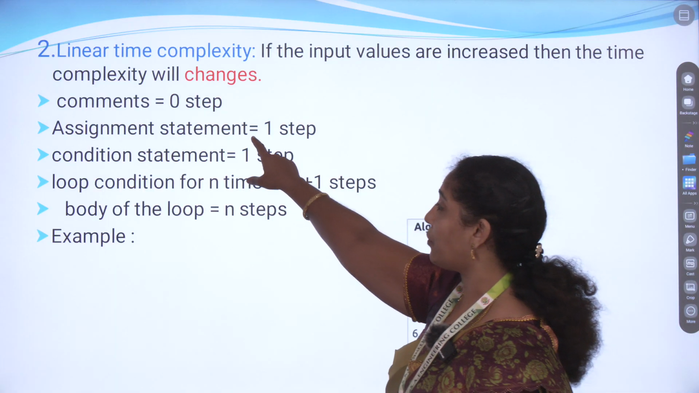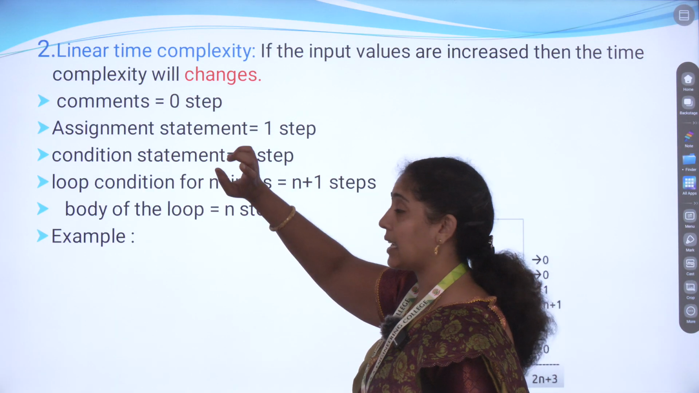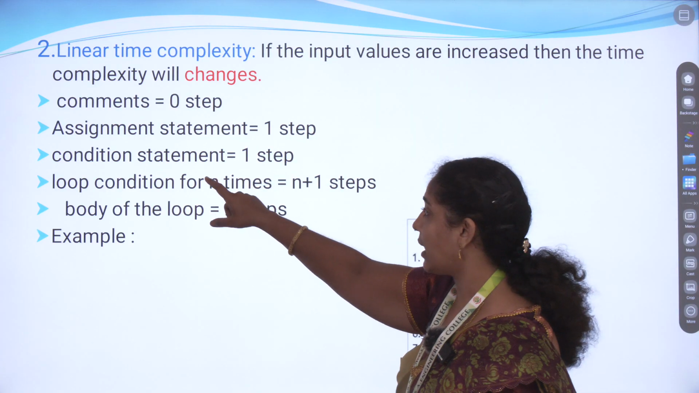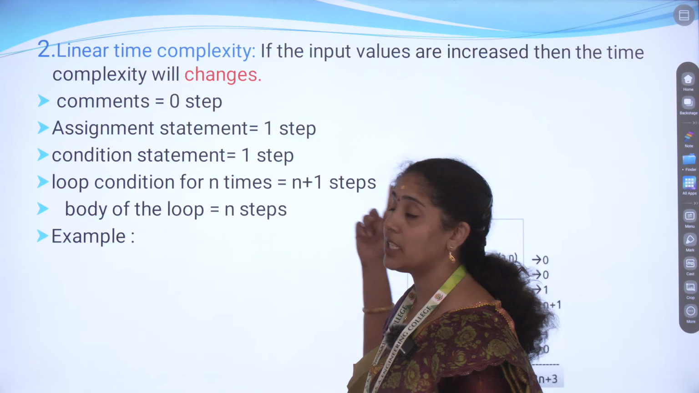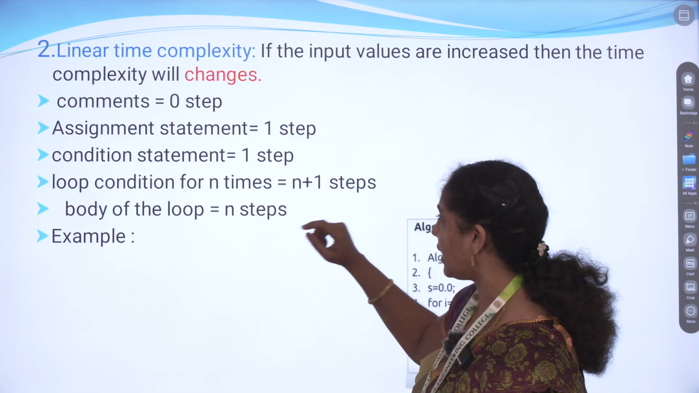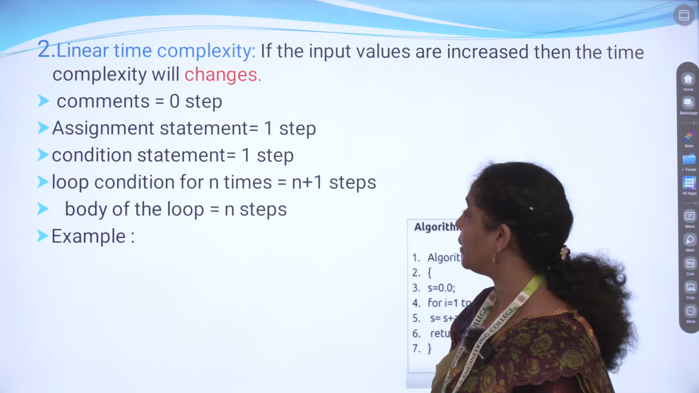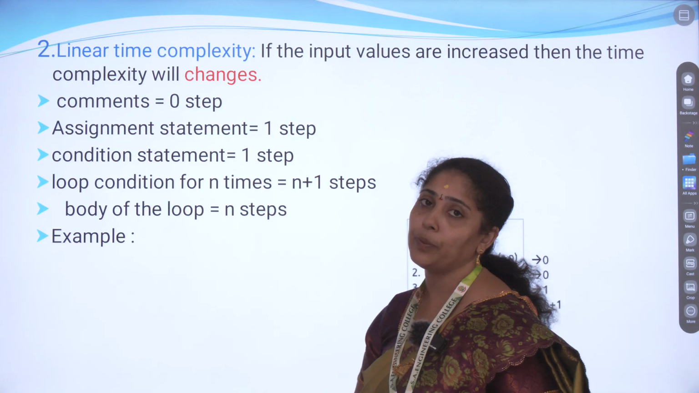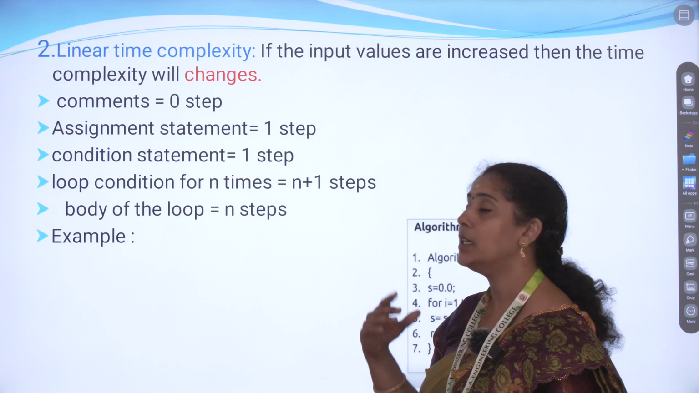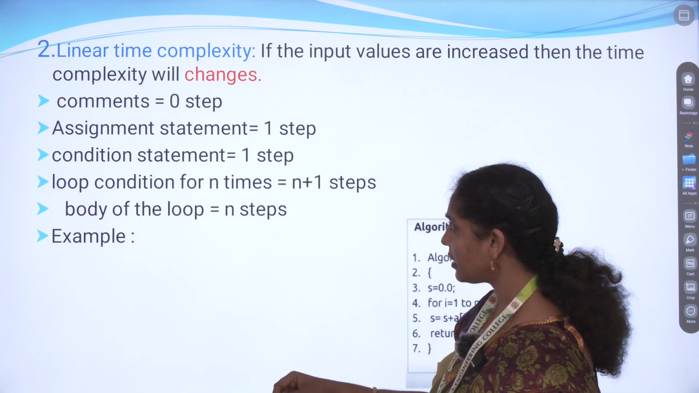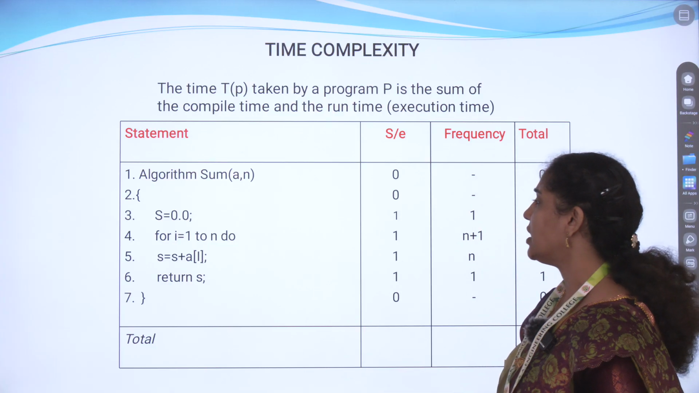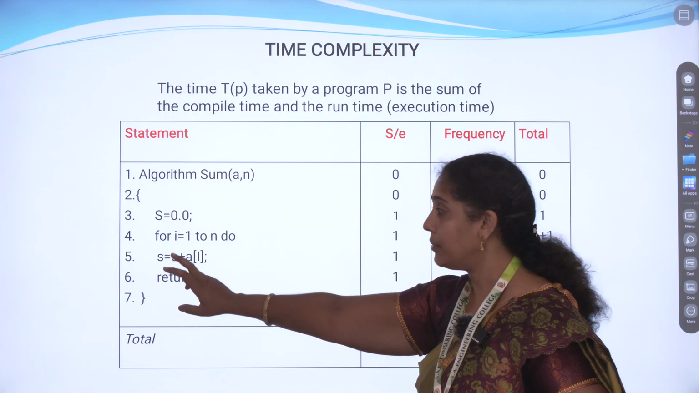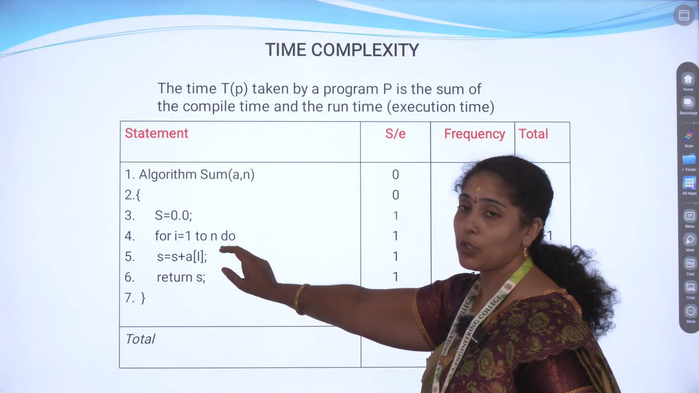As I already told you, for the comments and reading time we count nothing. The assignment statement we count as 1 in the time calculation. The conditional statement's reading and execution time we take as 1. The loop condition is executed n plus 1 times. And the body of the loop, how many steps there are in the loop, that we call n steps. For this example, the algorithm is sum of a comma n, they initialize the value for the sum, and then take a for loop, i is equal to 1 to n.